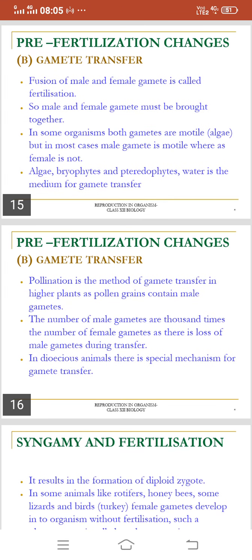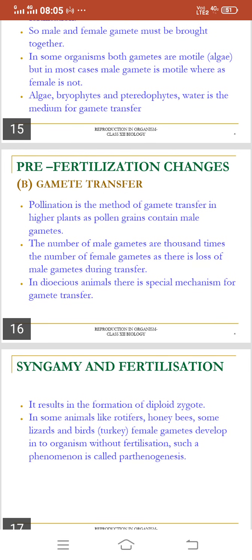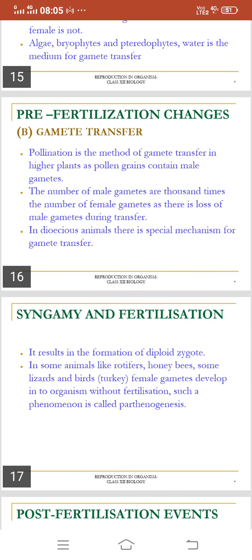Pollination is the method of gamete transfer in higher plants, as pollen grains contain male gametes. The number of male gametes is thousands of times the number of female gametes, as there is a loss of male gametes during transfer. In dioecious animals, there is a special mechanism for gamete transfer.